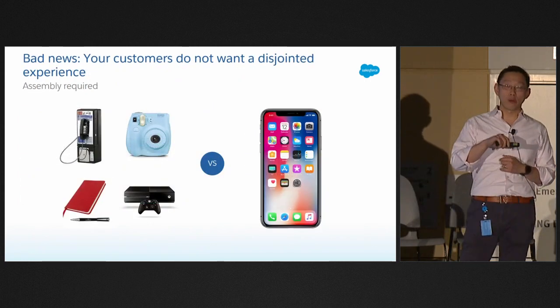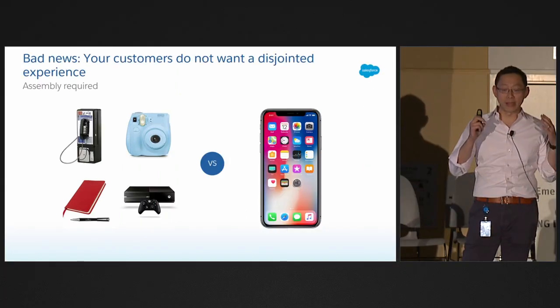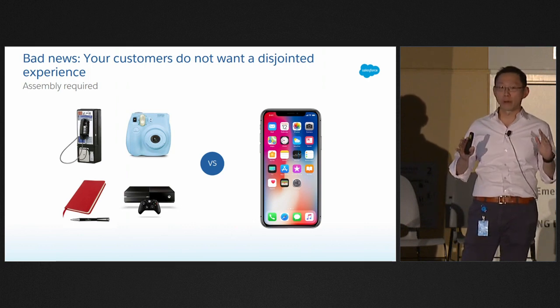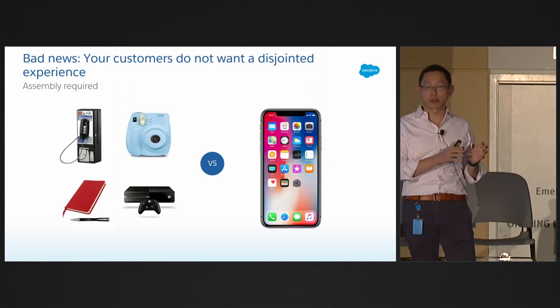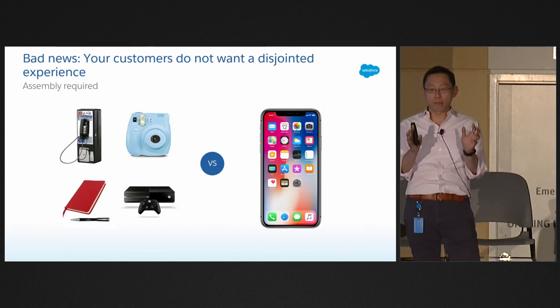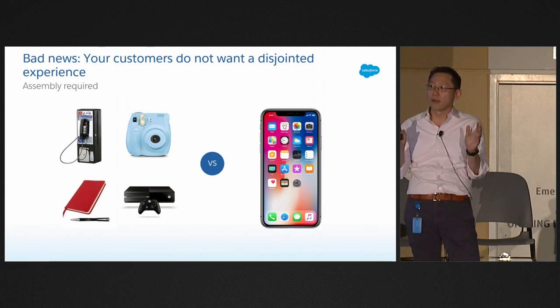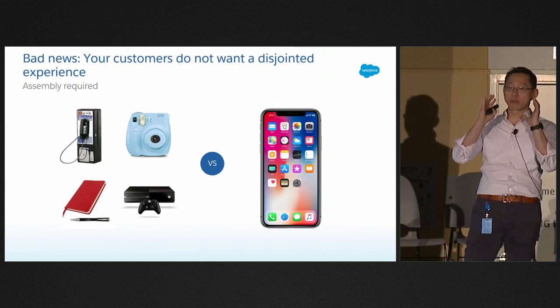But there's actually two bits of bad news. We'll just take them in stride. The first one is that your customers don't really want a disjointed experience. And the best example of that is the iPhone, right? Until the iPhone came along, there were a lot of vendors out there building better telephony devices, better camera experiences, better productivity experiences, or better gaming experiences. But nobody was really that successful with a product until Apple showed up and pulled it all together in an iPhone. And that is really in many ways how fundamentally the way we talk about providing a customer experience has changed.